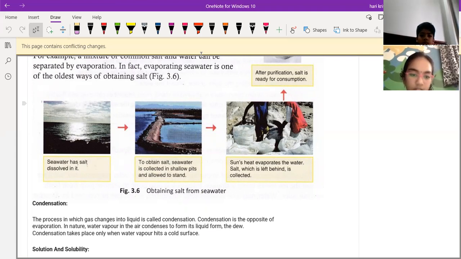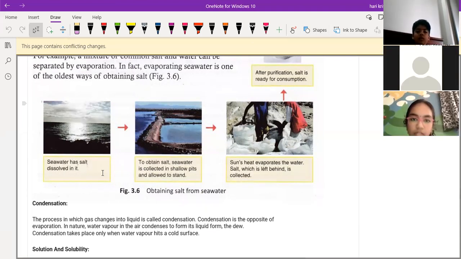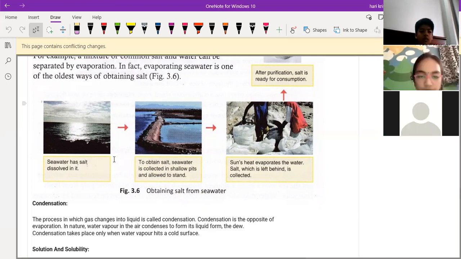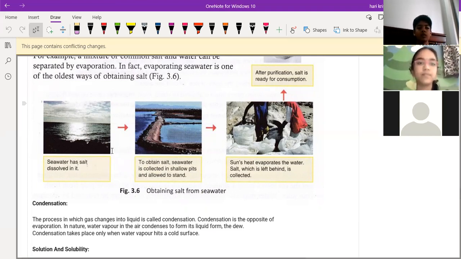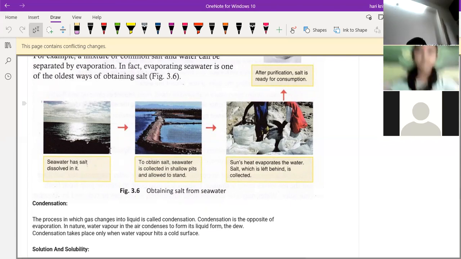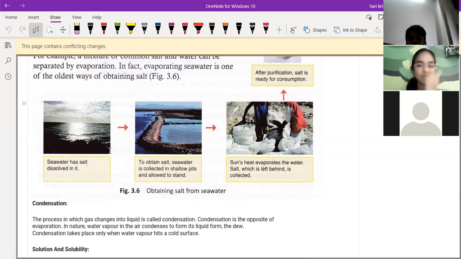What about Sudisha? Good. Sir, in this picture, it shows that the salt has been dissolved inside the water. So when the sun evaporates the water, the salt will be left because it's not totally dissolved. Because of that, the salt is left over. That salt they are going to sell, and that is the salt which we eat.